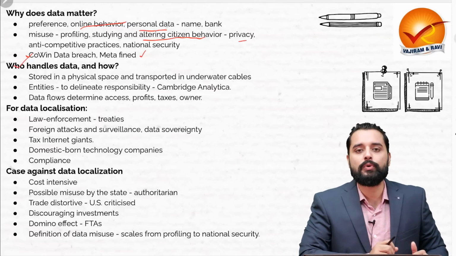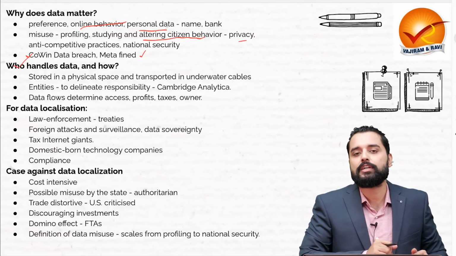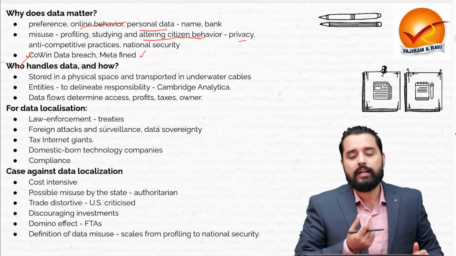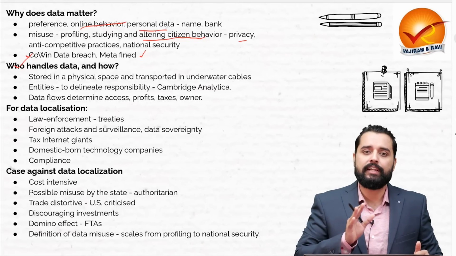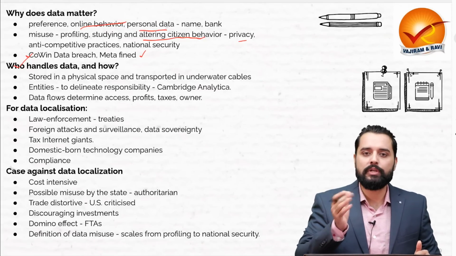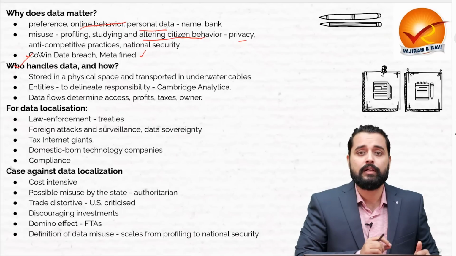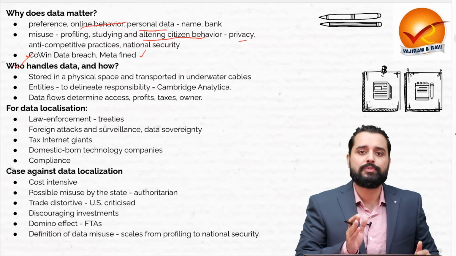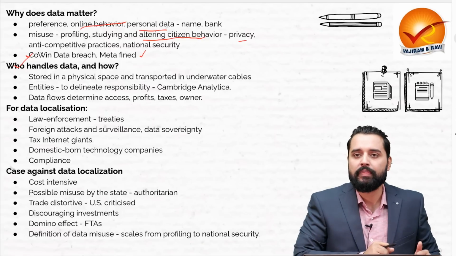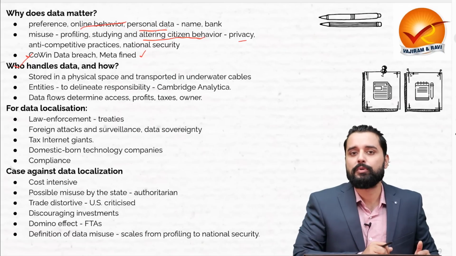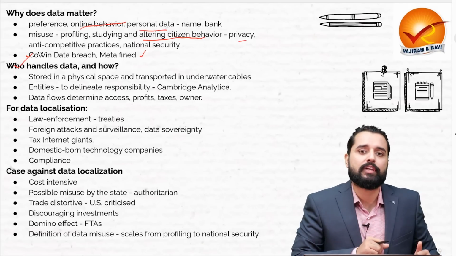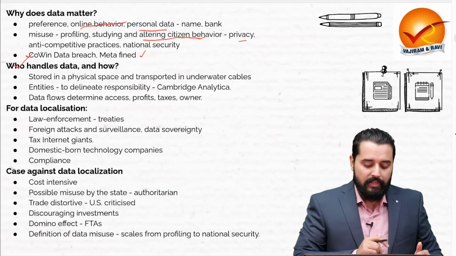See, data is stored in a physical space and it is transported through underwater cables, the deep sea cables, very long cables. And there are entities which are created, because if entities are not created, then it will be difficult to delineate the responsibilities and ensure accountability. For example, there are data fiduciaries. Data fiduciaries are those who control how the data which is collected will be processed. Now there also, if we take the example of Facebook, the data controller was penalized because of the actions of Cambridge Analytica, the data processor.